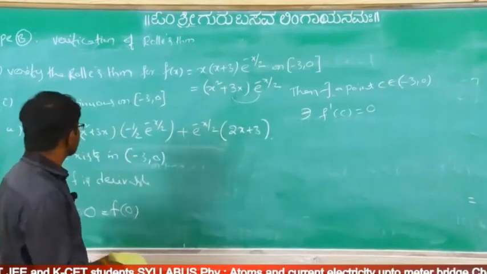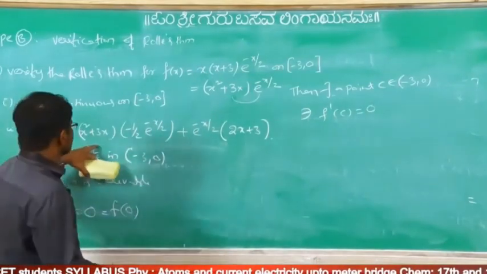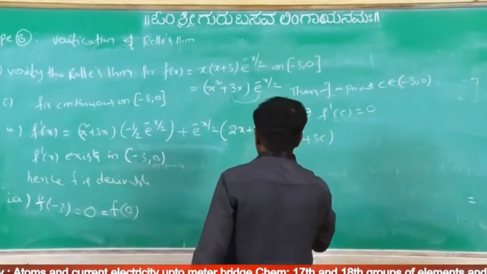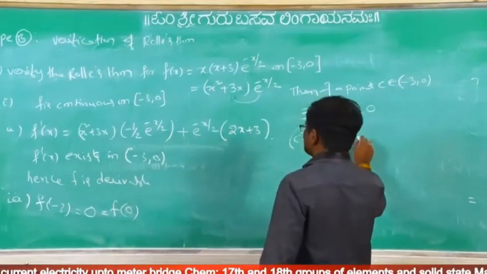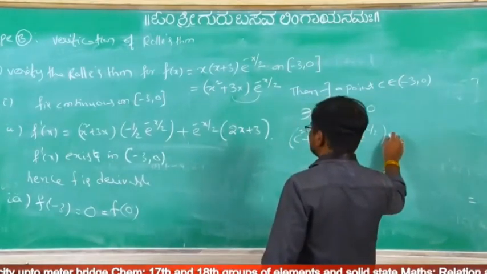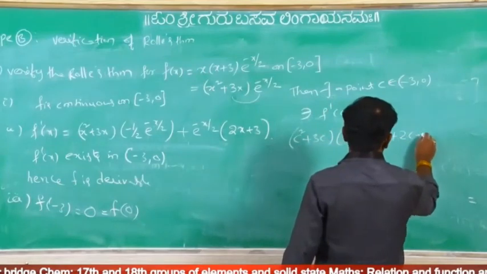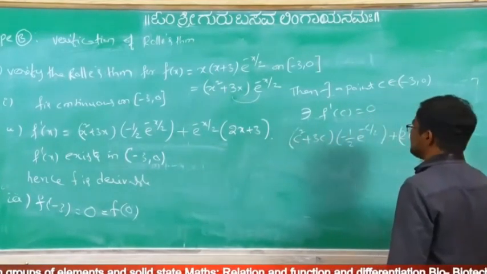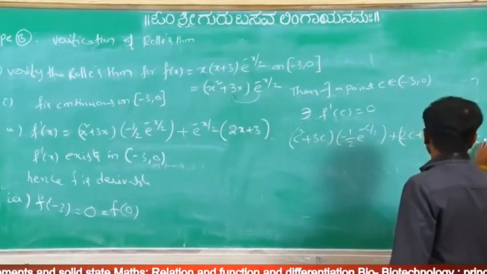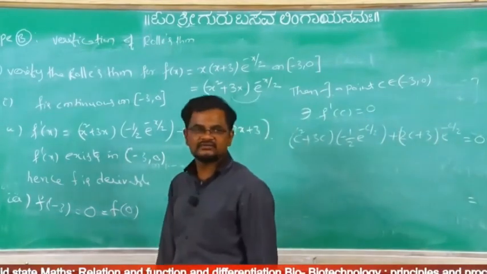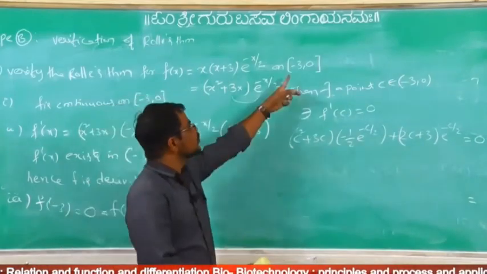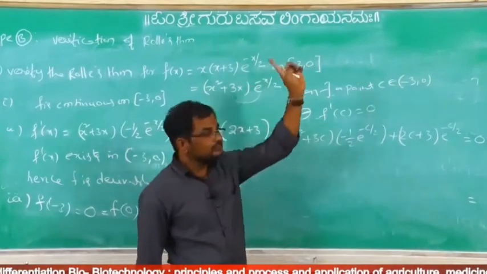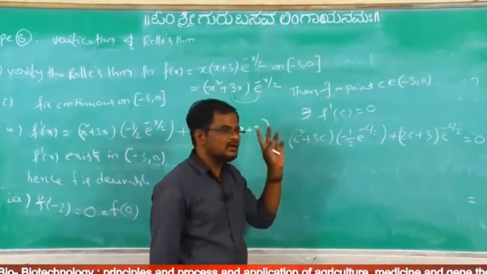What about the f dash of C? Replace x by C. This one: (c square plus 3c) into minus 1 by 2 e power minus c by 2, plus (2c plus 3) into e power minus c by 2, equal to 0. Carefully simplify and find out the c value. That belongs to the open interval; that is verification up to c value. That also belongs to what? The open interval (-3, 0).